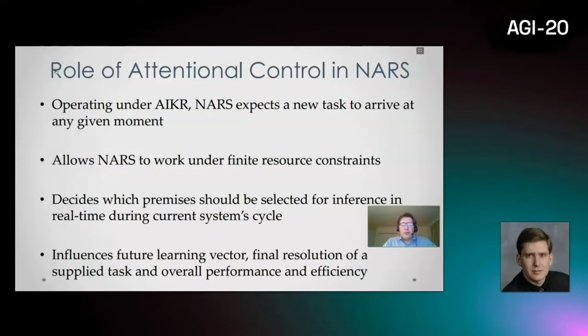In OpenNARS, the role of attentional control is extremely important. First, OpenNARS also operates under the assumption of insufficient knowledge and resources, and NARS always expects a new task to arrive at any given moment. So the system is always open to a novel task coming in, and the system has to stay responsive all the time. Attentional control allows NARS to work under finite resource constraints, and especially it decides which premises should be selected for inference in real time during the current system cycle.